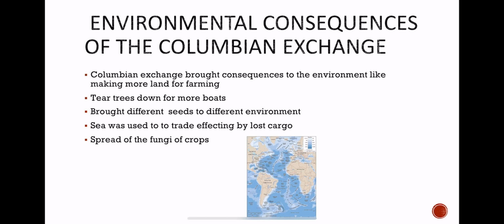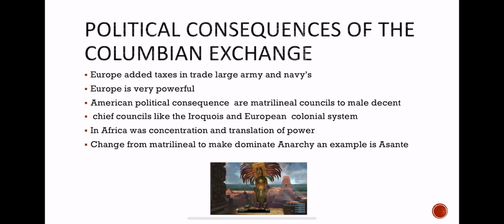Environmental consequences of the Columbian Exchange. The Columbian Exchange brought consequences for the environment, like making more land for farming and tearing trees down for more boats. It brought different seeds for different environments. Sea was used to travel, affected by lost cargo and the spread of fungi on crops.